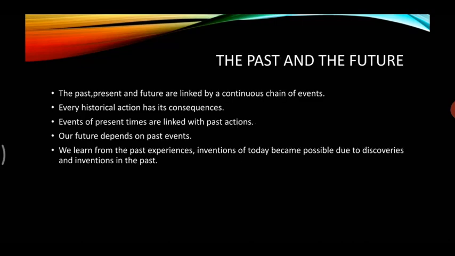Next, the past and the future. The past, present, and future are linked by a continuous chain. It means all these are linked in a continuous chain of events. Now, I will give you one example. Indian people fought against the Britishers. We were under British rule, and fought to get independence. This is a historical event. Historical event means something which happened in the past. As a result, India became an independent nation on 15th August 1947.